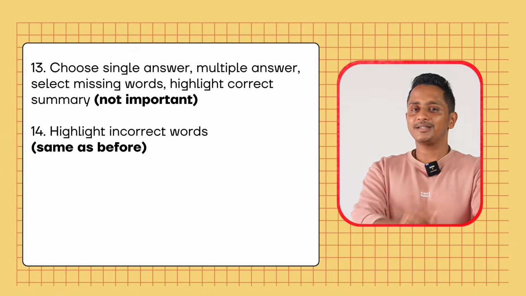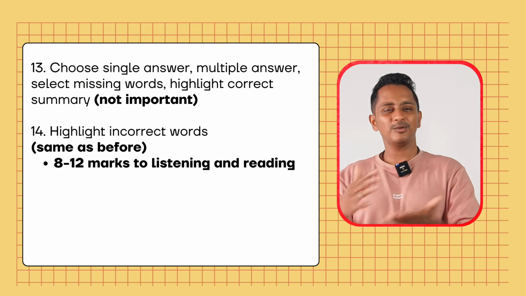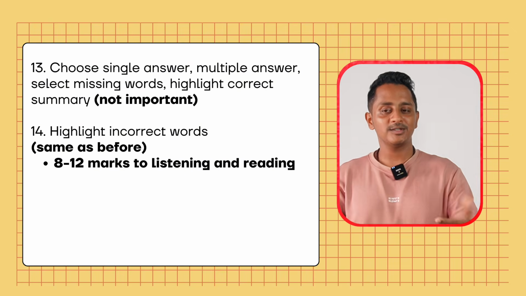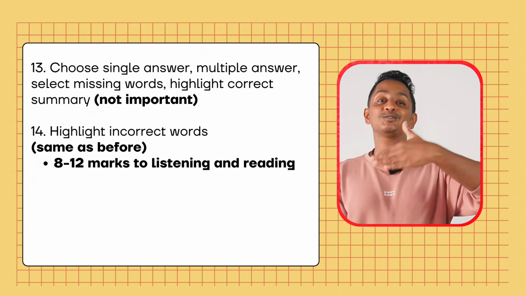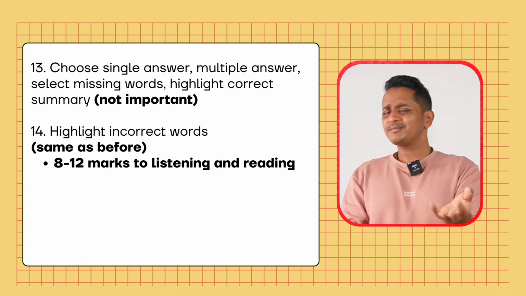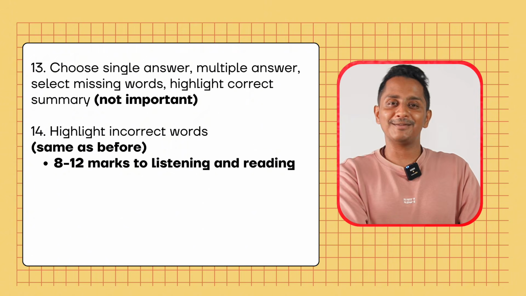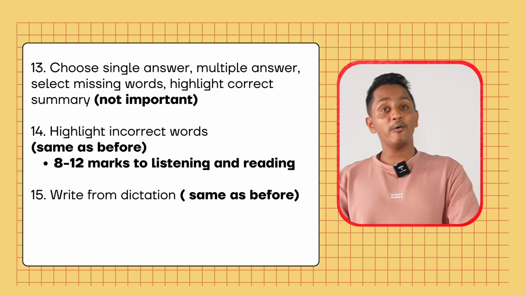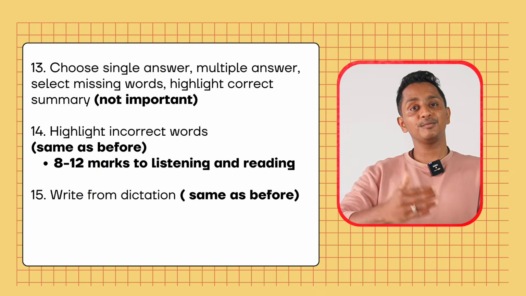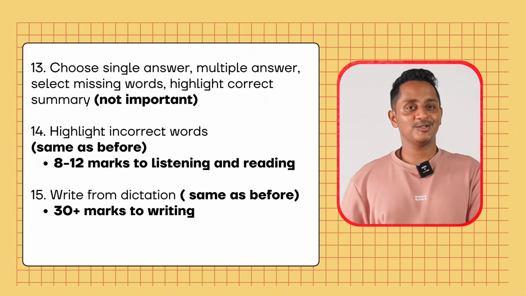Highlight incorrect words, ditto, same strategy as before, same weightage as before, 10 to 12 marks or 8 to 10 to 12 marks, depending on the number of questions, number of mistakes that you get in the question. It contributes marks to listening and reading. Same as before, so you just follow the same strategy, same thoughts, same weightage as before, don't have to worry. Write from dictation also same as before, but now write from dictation contributes, let's say you have written 35 words, 35 marks to writing.